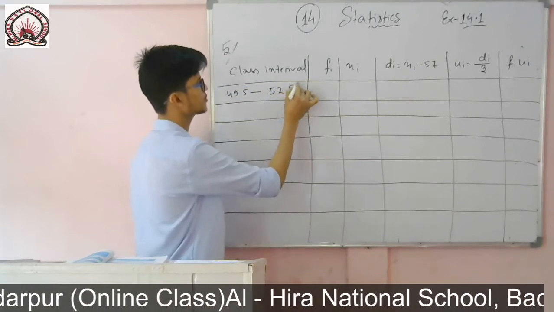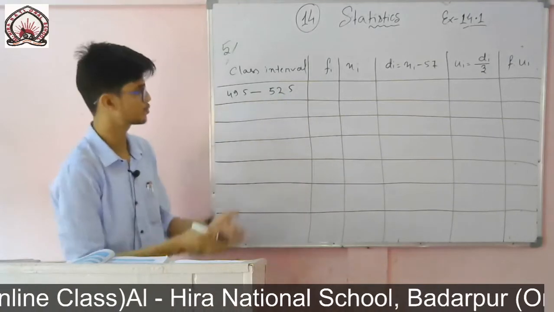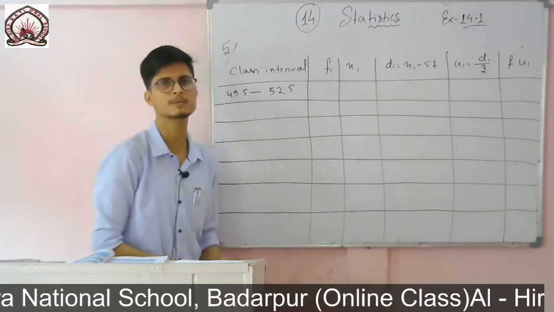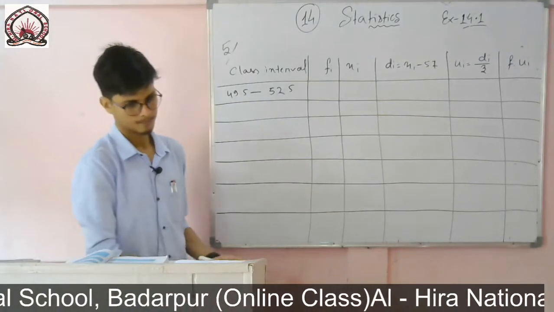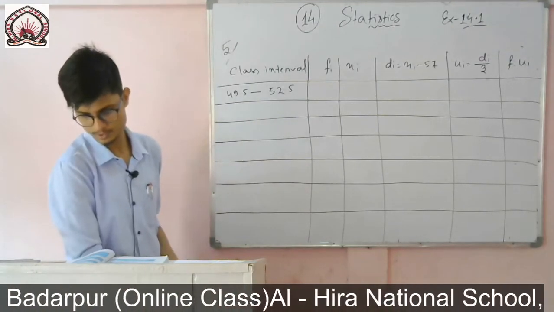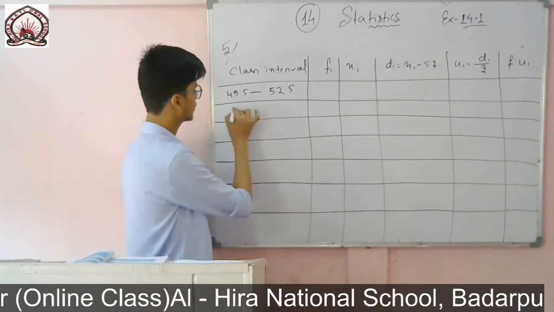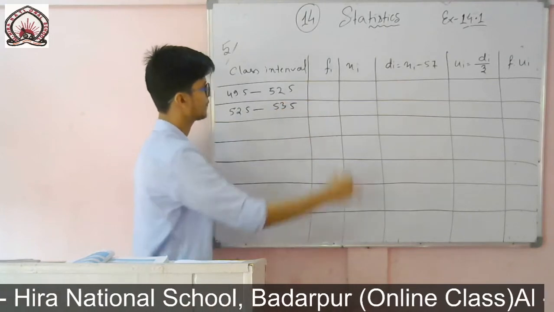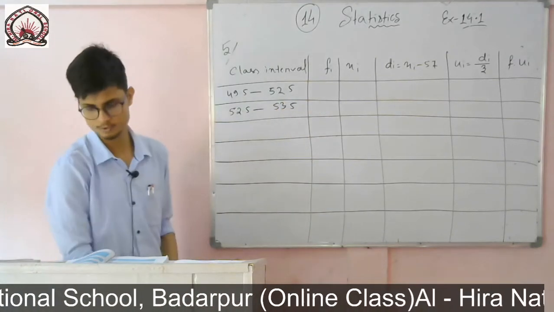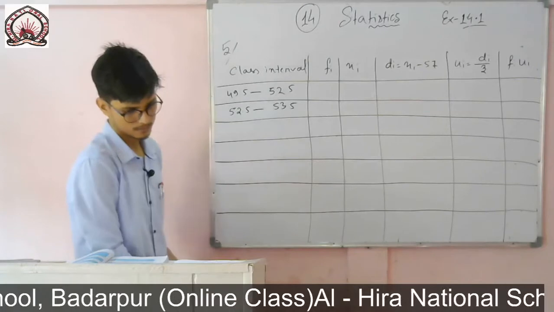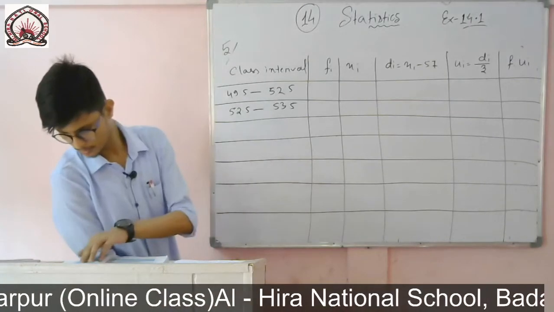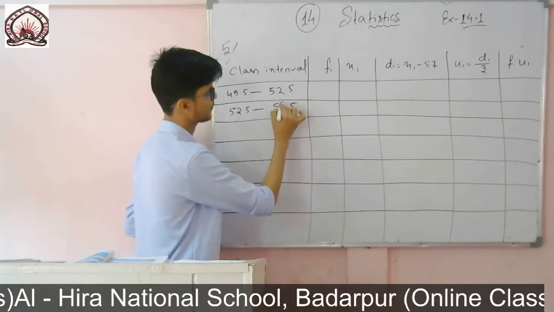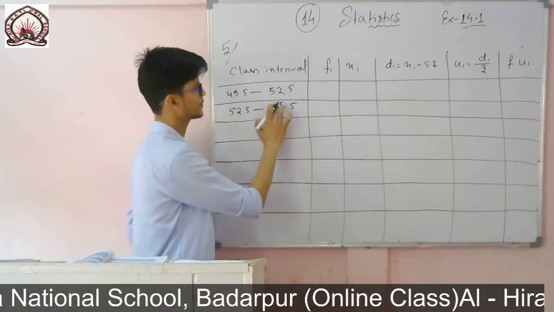Why I am writing this one? Because the data is not continuous. So to make it continuous, from the lower limit we'll subtract 0.5 and to the upper limit we will add 0.5. So for next one you see it is 53 to 55, that means it will be 52.5 to 55.5, the upper limit it is 55.